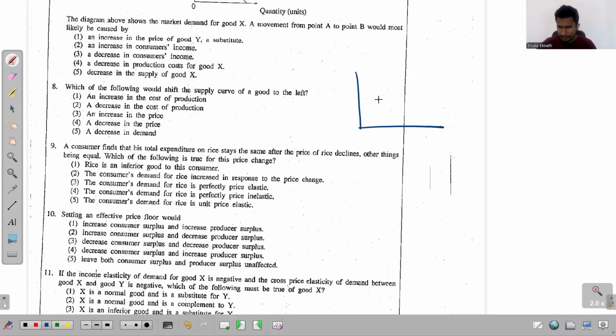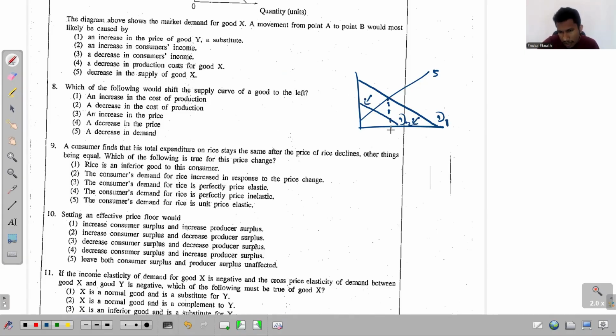You have, let's say, a typical supply curve and a demand curve, right? This is the initial demand curve, D1, and this is the supply curve, the only supply curve. And then what happens? A decrease in demand happens. So as a result, the demand curve gets shifted to the left side. See what happened.